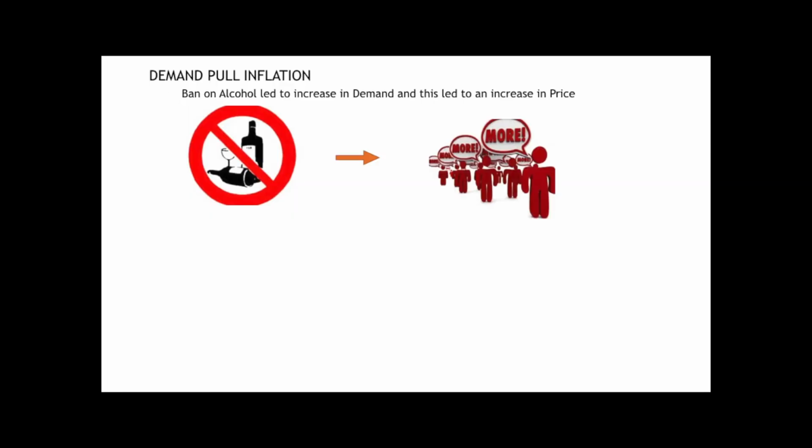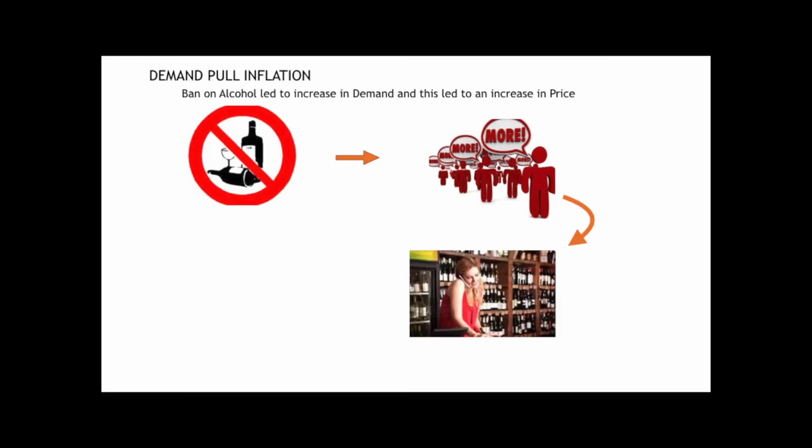When too much money chases too few goods, that is demand pull inflation. Let's take an example. Due to the recent ban on alcohol during COVID-19, too many people wanted to buy alcohol, which made liquor stores increase prices of goods. So there was too much demand for alcohol and the supply stayed the same. This is demand pull inflation.